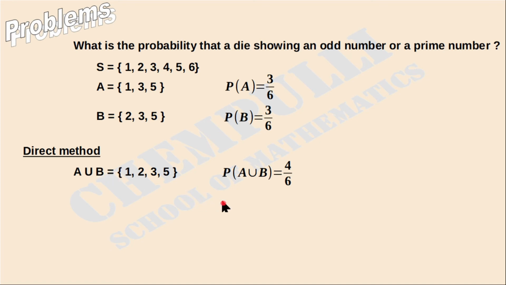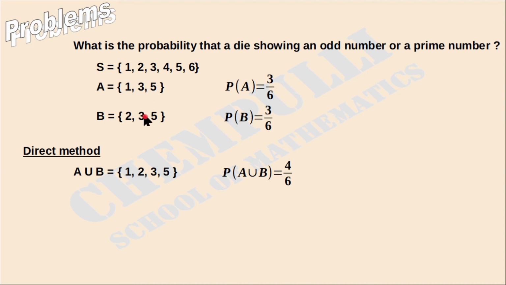Next we are going to use the formula method. Before using the formula method, first you have to check whether the events are mutually exclusive, because for mutually exclusive and mutually non-exclusive cases we use different formulas. That's why first you have to check whether the events A and B are mutually exclusive or not. In this case, number 3 is common, and number 5 is also common.